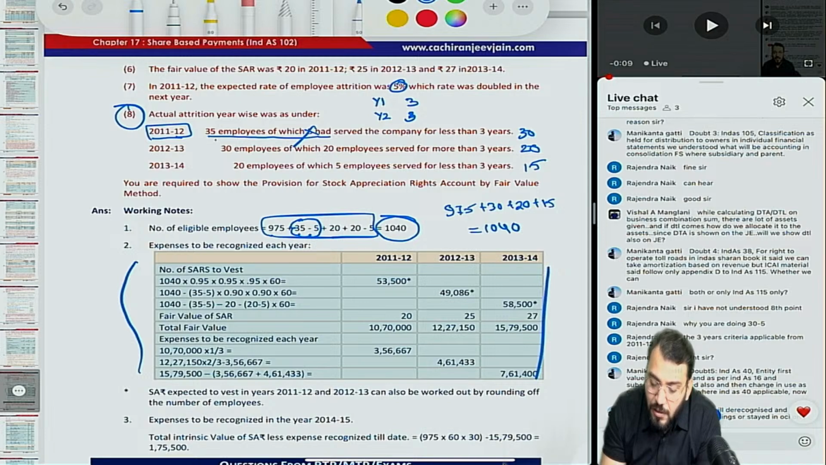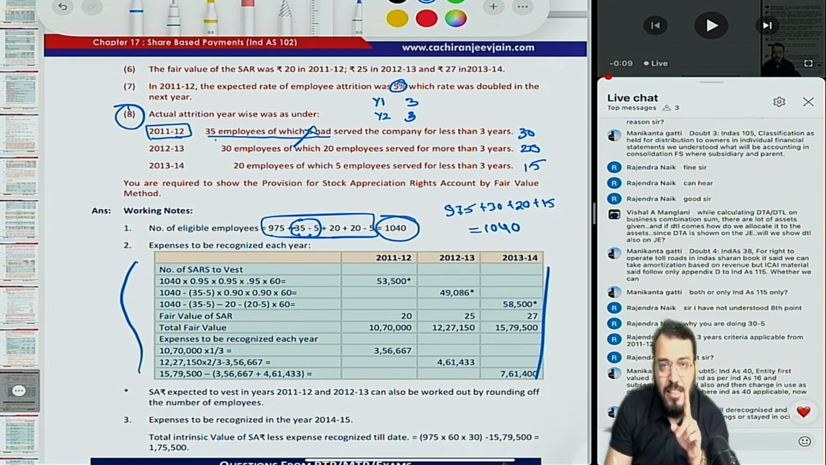While calculating DTA and DTL on a business combination sum, there are a lot of assets given, and if DTL comes, how do we allocate it to the asset? Since DTA is shown on the journal entry, will we show DTL also on the journal entry?